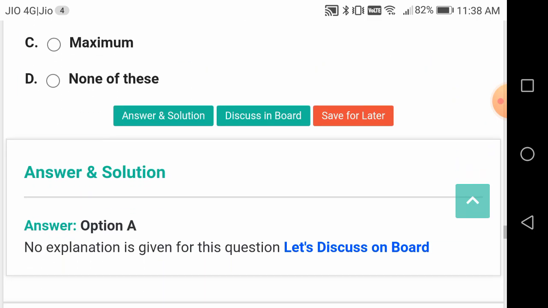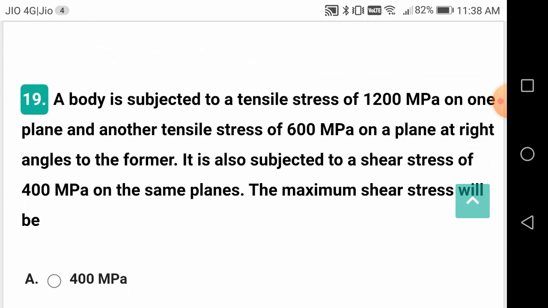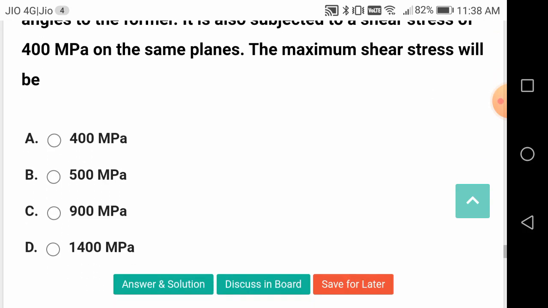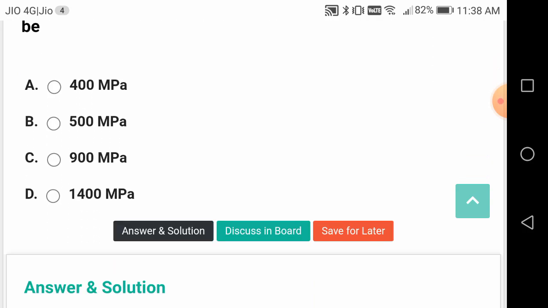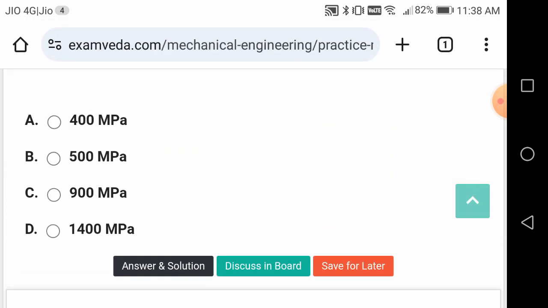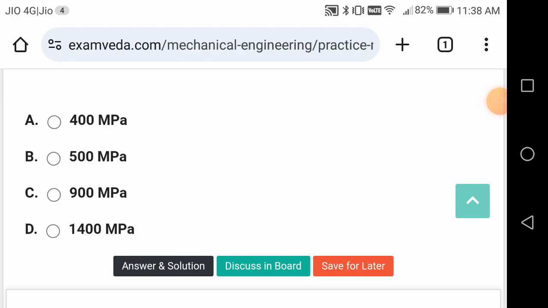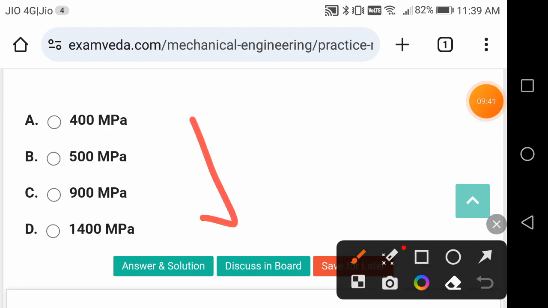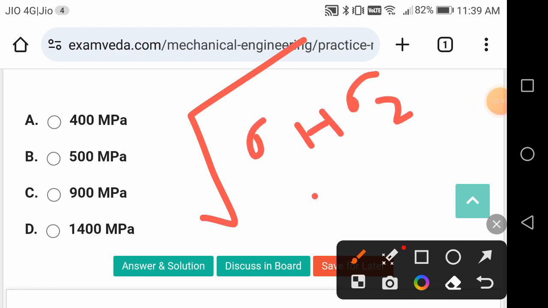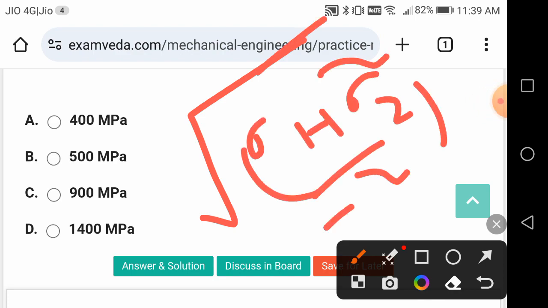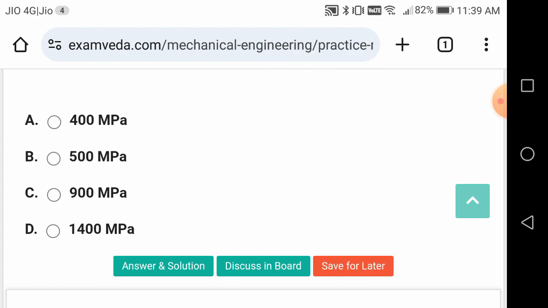Load into perpendicular distance. A body is subject to a tensile stress of 200 megapascal on one plane and another tensile stress of 600 megapascal at right angles to the former. It is subject to a shear stress of 400 megapascal on the same planes. The maximum shear stress will be, substituting in the formula, friends, 500 megapascals. What is the formula? It is equal to the square root of ((sigma 1 minus sigma 2) by 2) whole square plus tau square. That is the maximum shear stress.